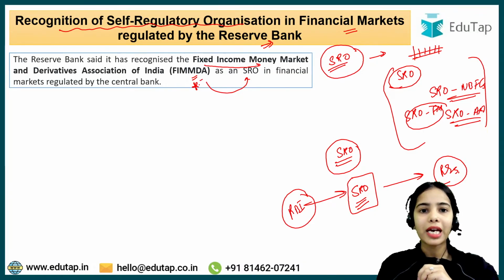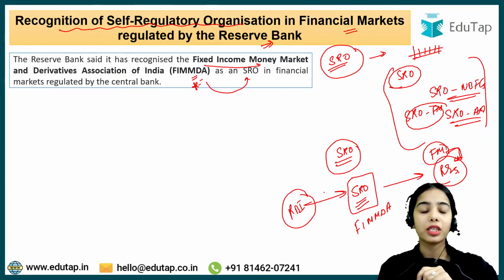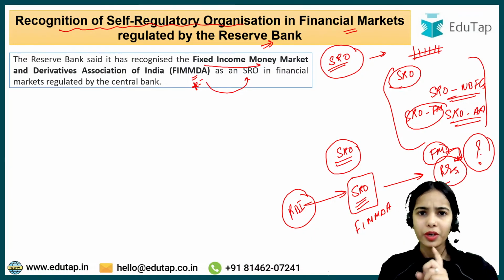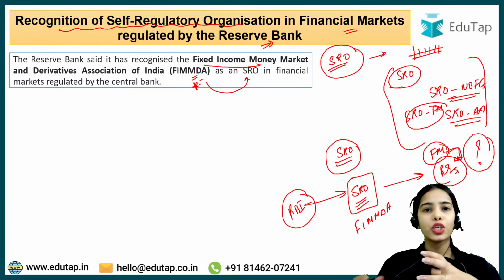Now the FIMMDA has been selected, or has been recognized as an SRO for the financial market, for the regulated entities under the financial market. So the SRO FIMMDA will connect the regulated entities in the financial market with the Reserve Bank of India. Okay, so now which financial markets are regulated by the Reserve Bank of India? Are you aware about the financial markets that are actually regulated by the Reserve Bank of India? So that we will discuss.